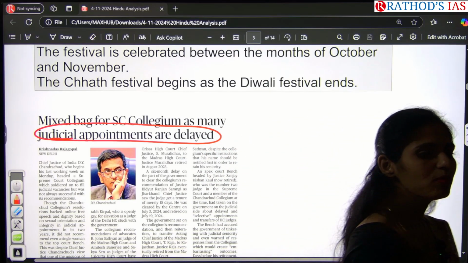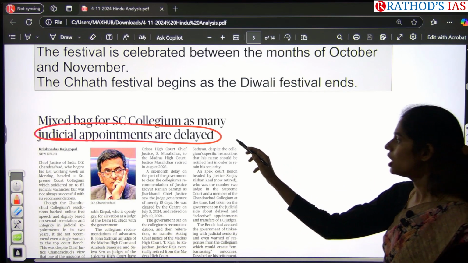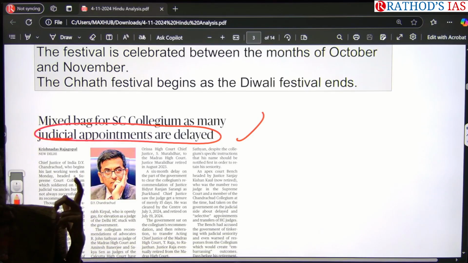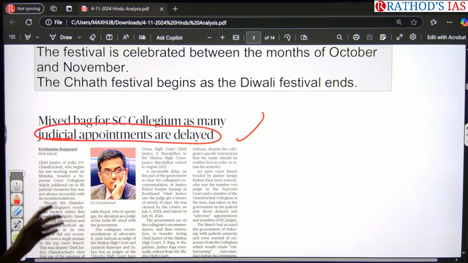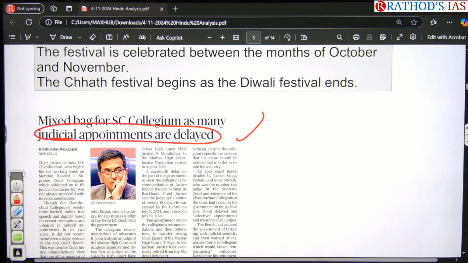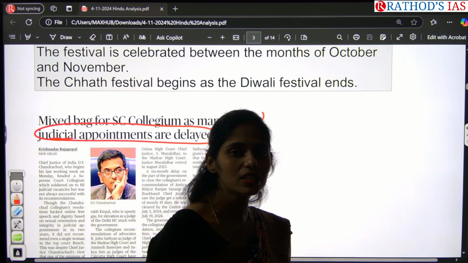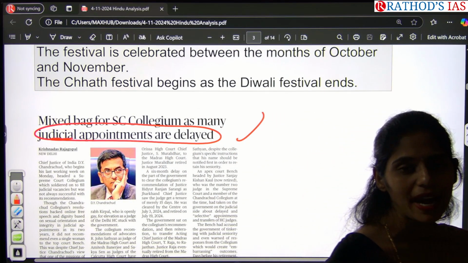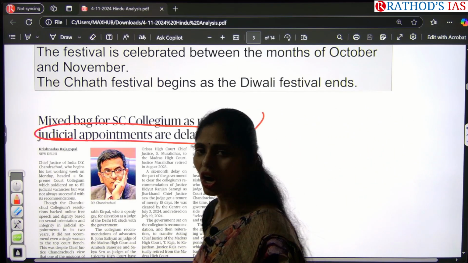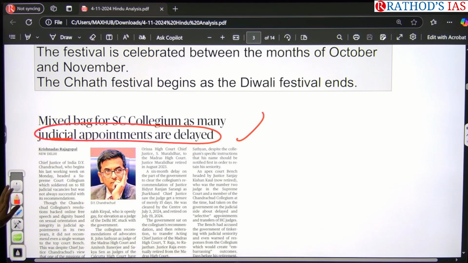So in that Supreme Court chapter, in the first page, front and back, you will be seeing about this Collegium system as well as the NJAC Act, and you can see different judges' cases as well. If you go through that, then you can get a clear picture of this Supreme Court Collegium. And one more thing that you have to focus on, apart from your book, is what are the challenges faced by this Supreme Court Collegium. On these challenges, you may get a prelims or mains based question.